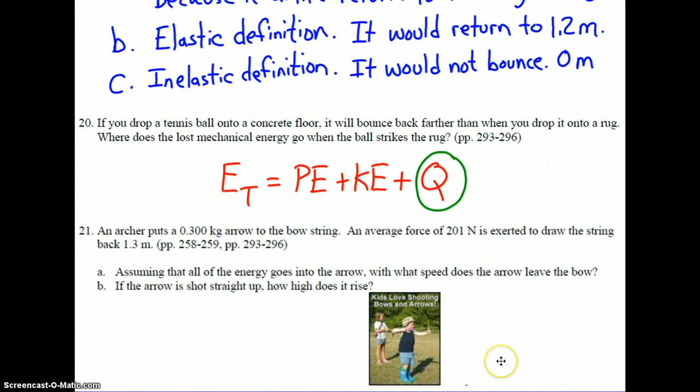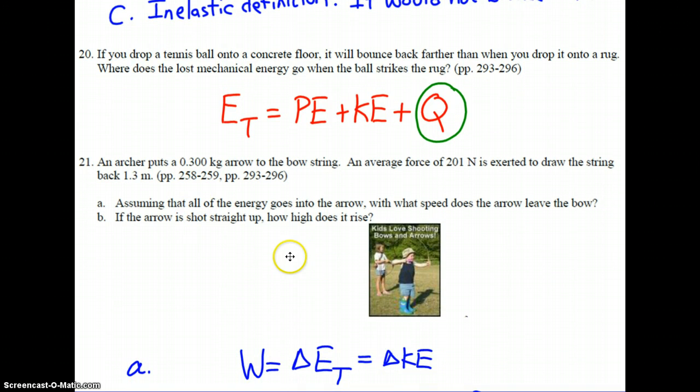Let's take a look at what we've got in this problem. We've got a mass of 0.3 kilograms, force F of 201 newtons, and a distance of 1.3 meters that the string is drawn back. Mass, force, and distance. And in A, they're talking about energy and asking us to find speed. Energy and speed, that's kinetic. Energy, force, and distance, dead giveaway that for A, we need to use the work-energy theorem.